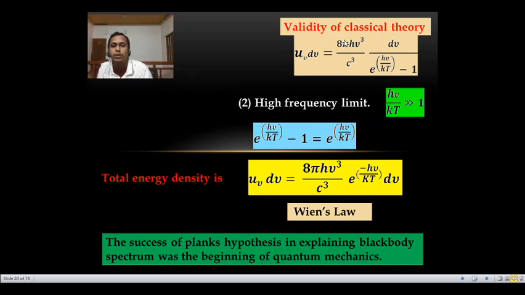So one problem is solved. This is about Planck's radiation formula, the derivation of Planck's radiation formula, or the explanation of the spectral distribution of a black body.